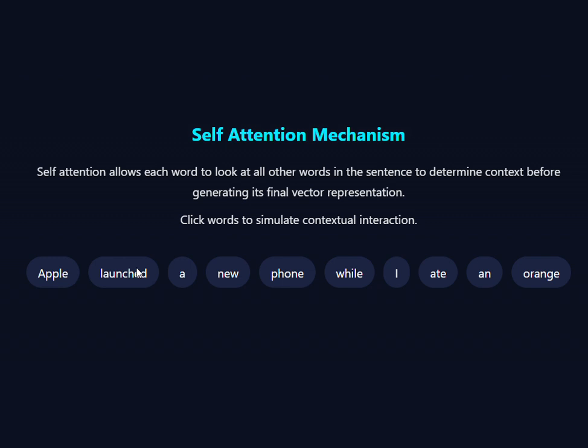Self-attention allows each word to look at other words in the sentence. For example, "Apple launched a new phone." When processing Apple, the model checks "Apple launched a phone" and realizes the context is a company. But when we say "I ate an apple," the attention focuses on "ate an apple," meaning it's a fruit.